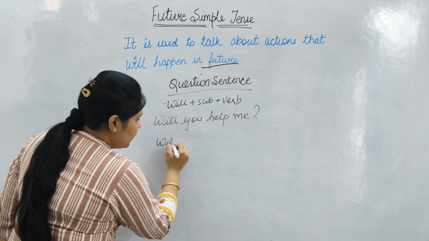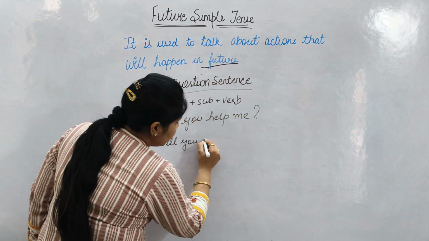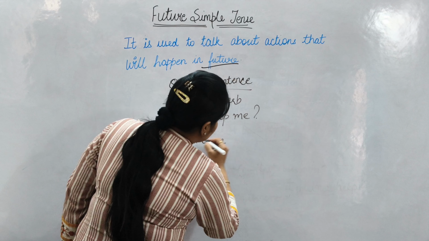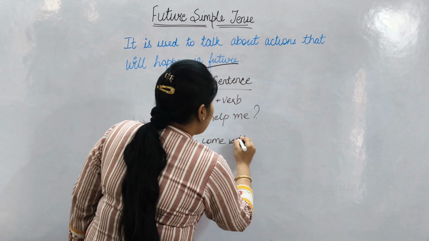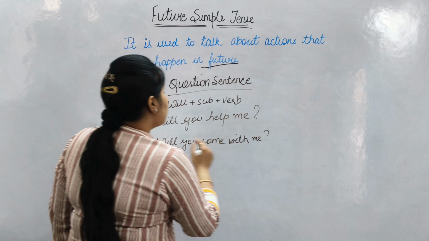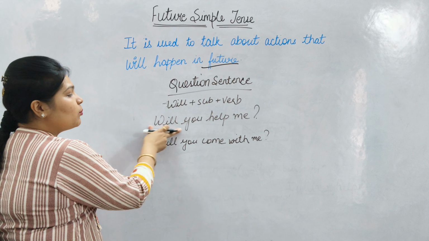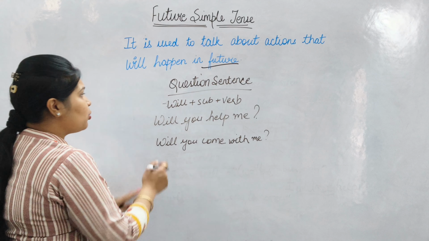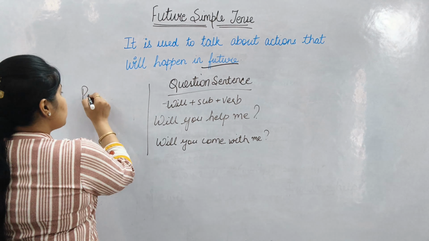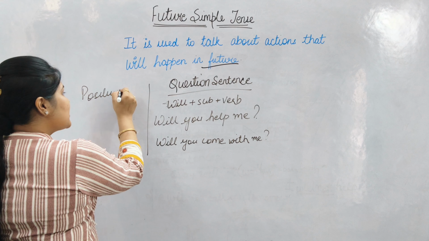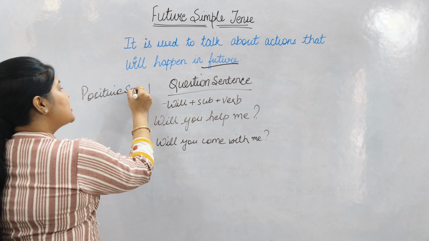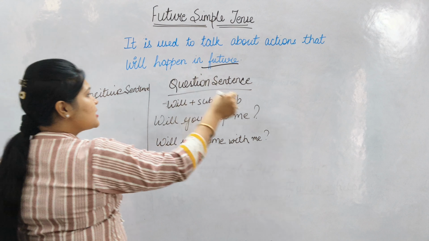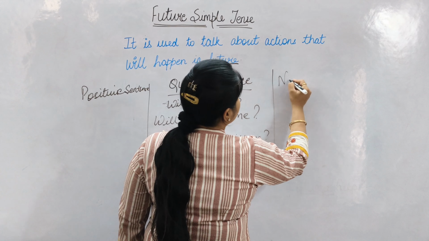Will you come with me? Will you play with me? There are many types of sentences like this when we are asking someone something in the simple future tense. So in this video, we have learned about positive sentences, then question sentences, then the negative sentences.